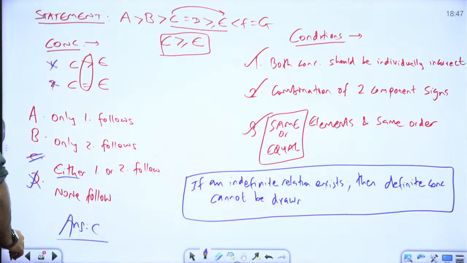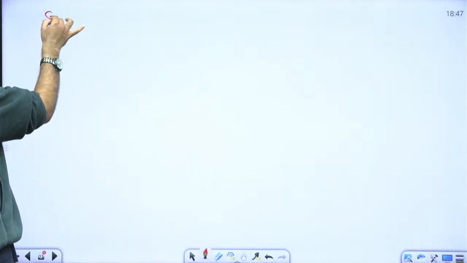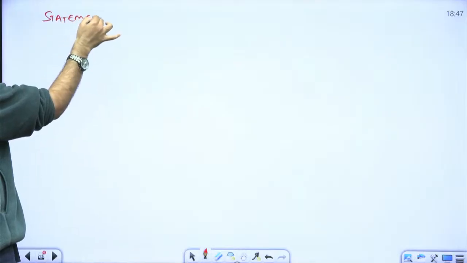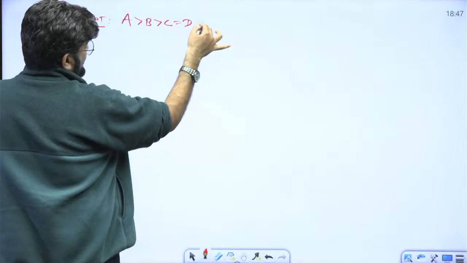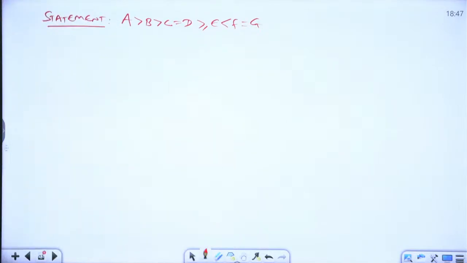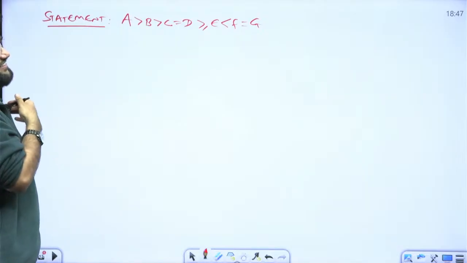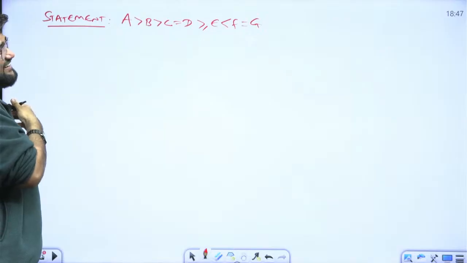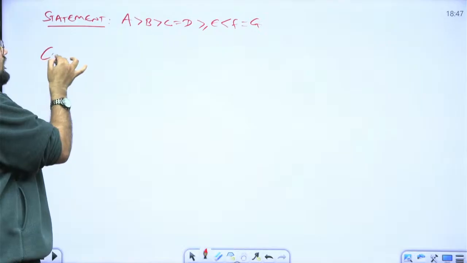Let's have one more example. Last example, then we will shift to the questions. Statement. We'll keep the statement as a constant only. Statement: A is greater than B, B is equal to D, D is greater than or equal to E. And this time I am talking about, let's say, A and E. Fair enough? We'll have conclusions only.